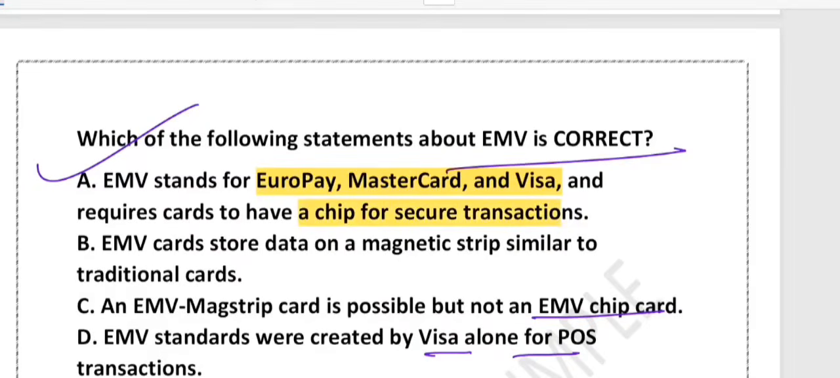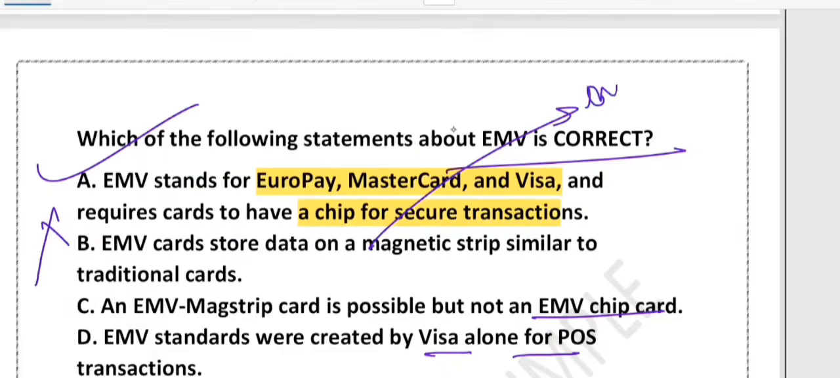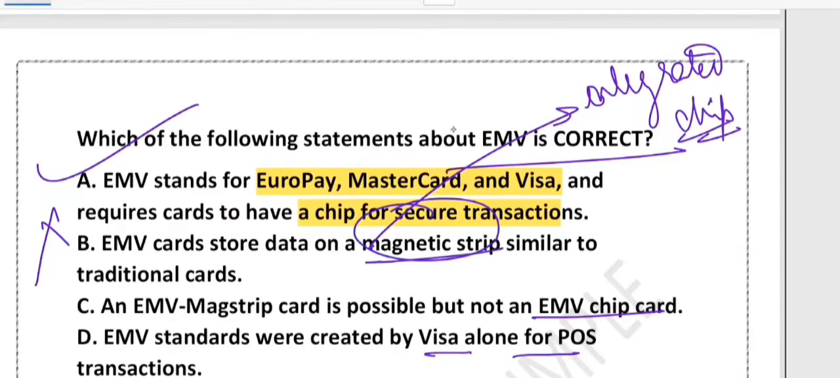What about option B? It is wrong, because an EMV card never stores data on a magnetic stripe. Basically, they use an integrated chip that makes it harder for fraudsters to copy your data. Earlier, magnetic stripes were used, but no longer. Now option C is confusing, right? EMV requires a chip. So you can have a non-EMV chip card, but EMV with only a mag strip is not possible. What about D? EMV standards were created by Visa alone? No, they were developed by 3 companies. What are the names of those 3 companies? Europay, MasterCard and Visa.